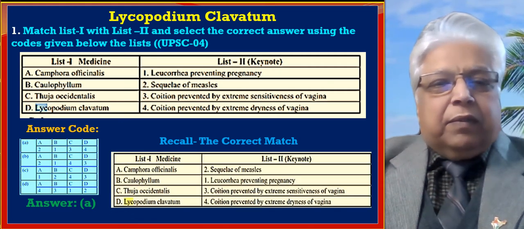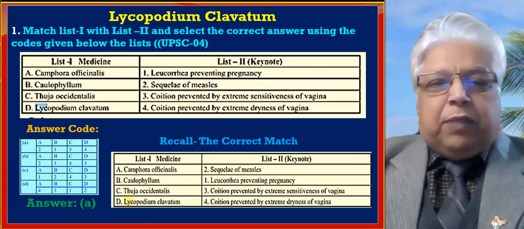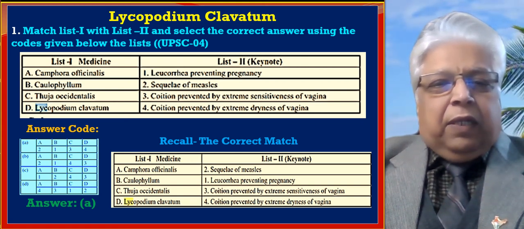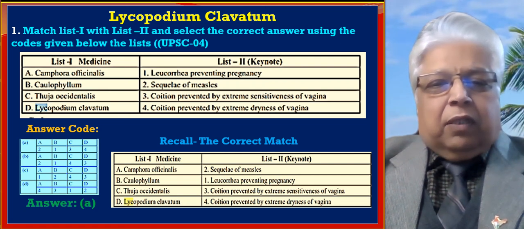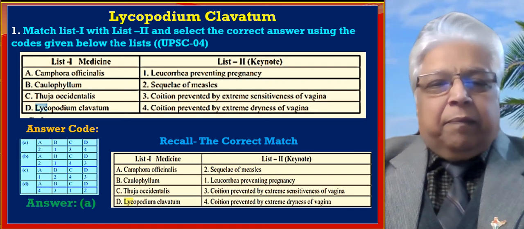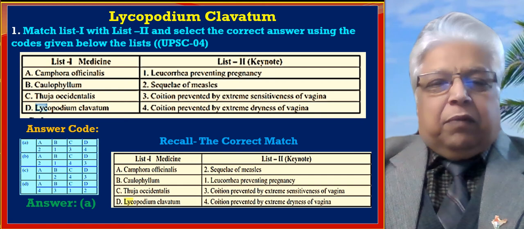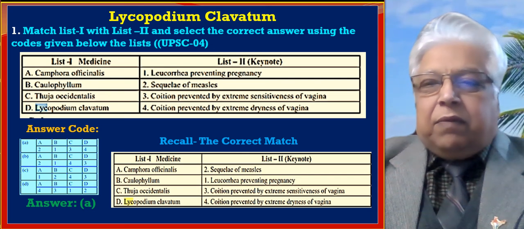Camphora corresponds with sequelae of measles. Calophyllum corresponds to Leucorrhea preventing pregnancy. Thuja corresponds to coition prevented by extreme sensitiveness of vagina. And last is Lycopodium, which corresponds to coition prevented by extreme dryness of vagina.